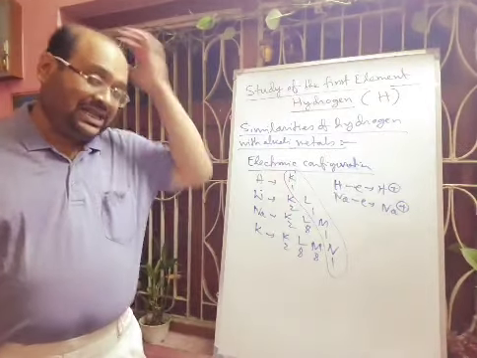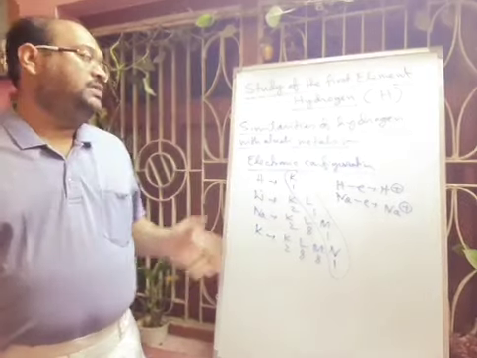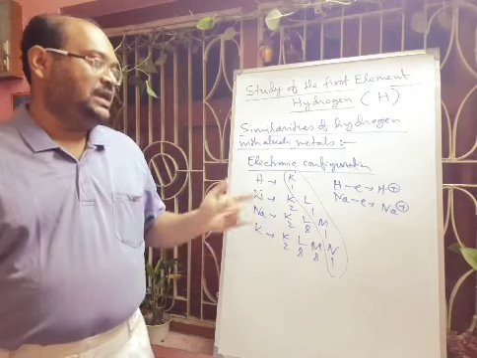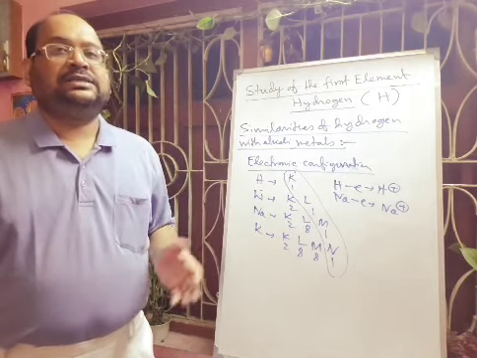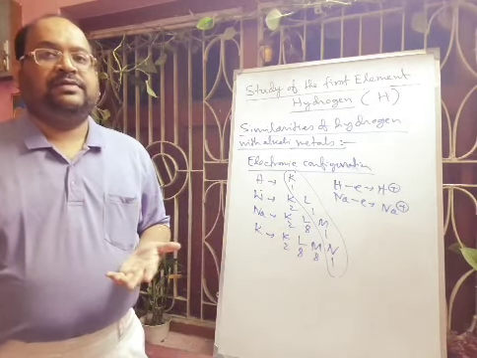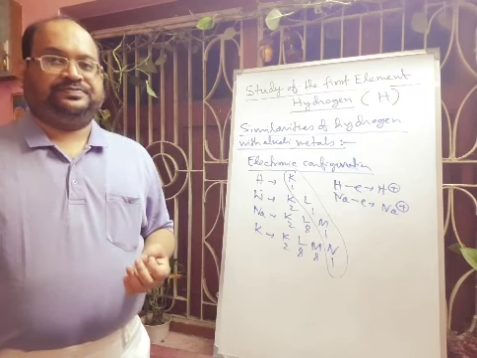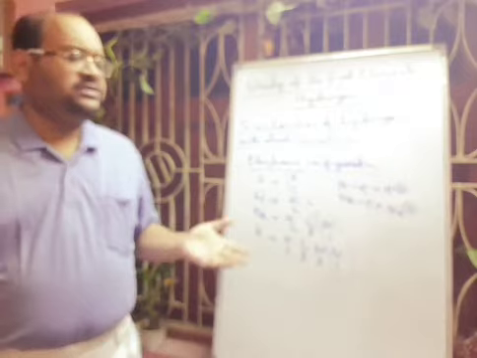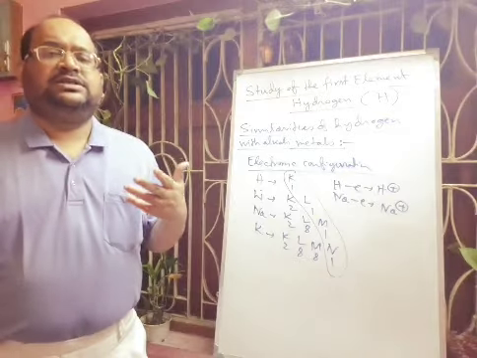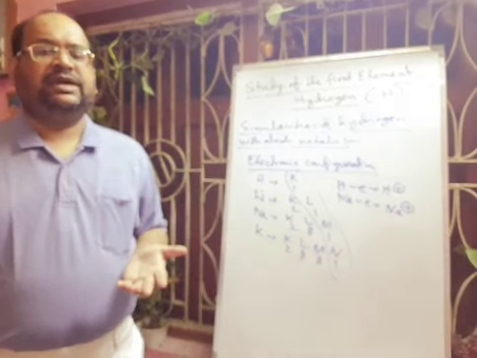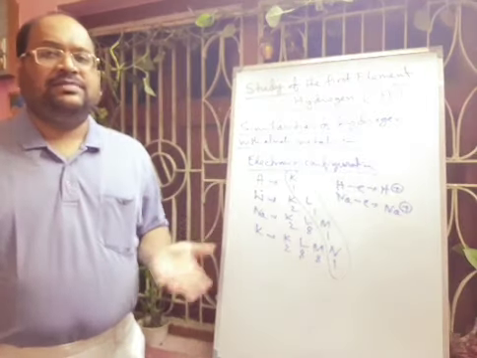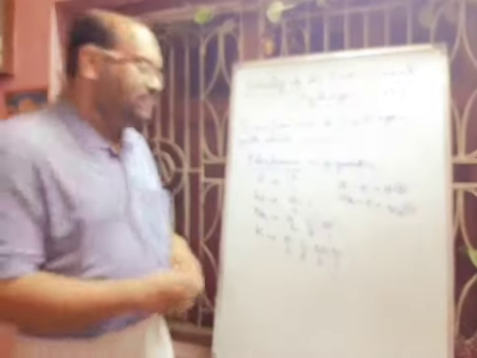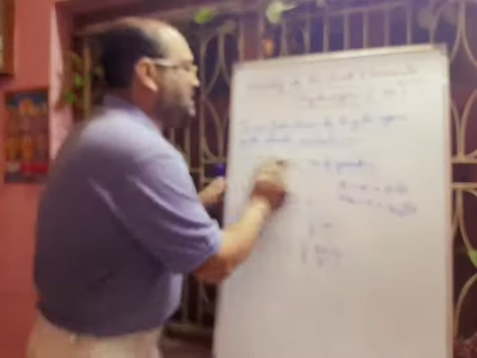Okay, so this is another similarity of the properties of hydrogen with alkali metals. Next we will discuss the reducing agent. Hydrogen is a very good reducing agent, and alkali metals can also act as reducing agents. If we give one example, then you can easily understand.